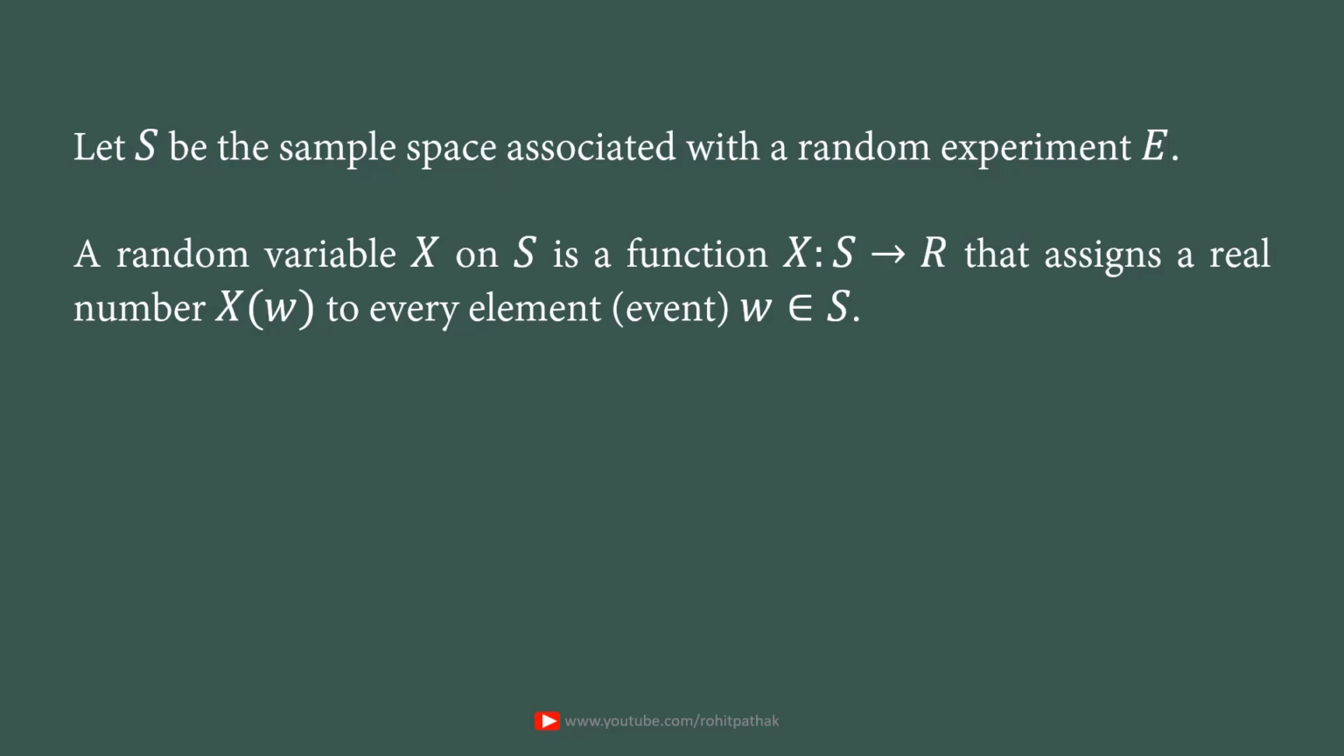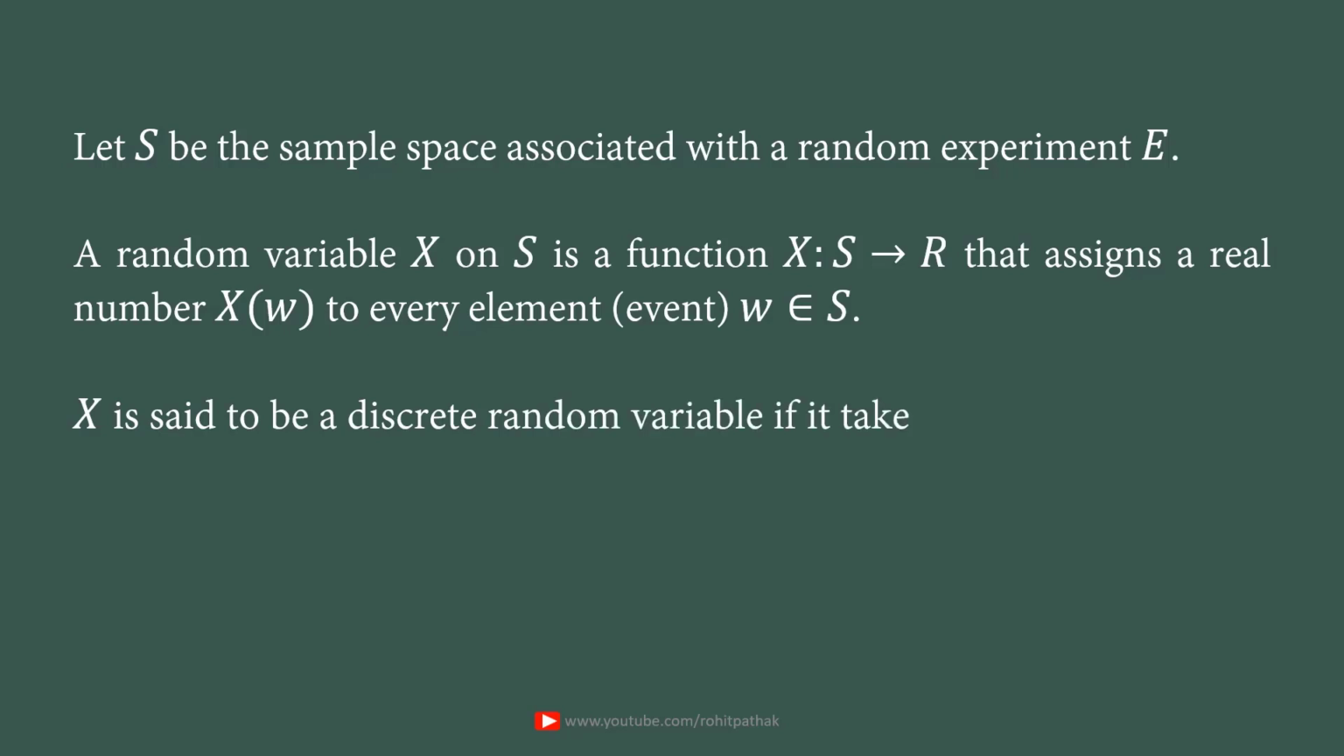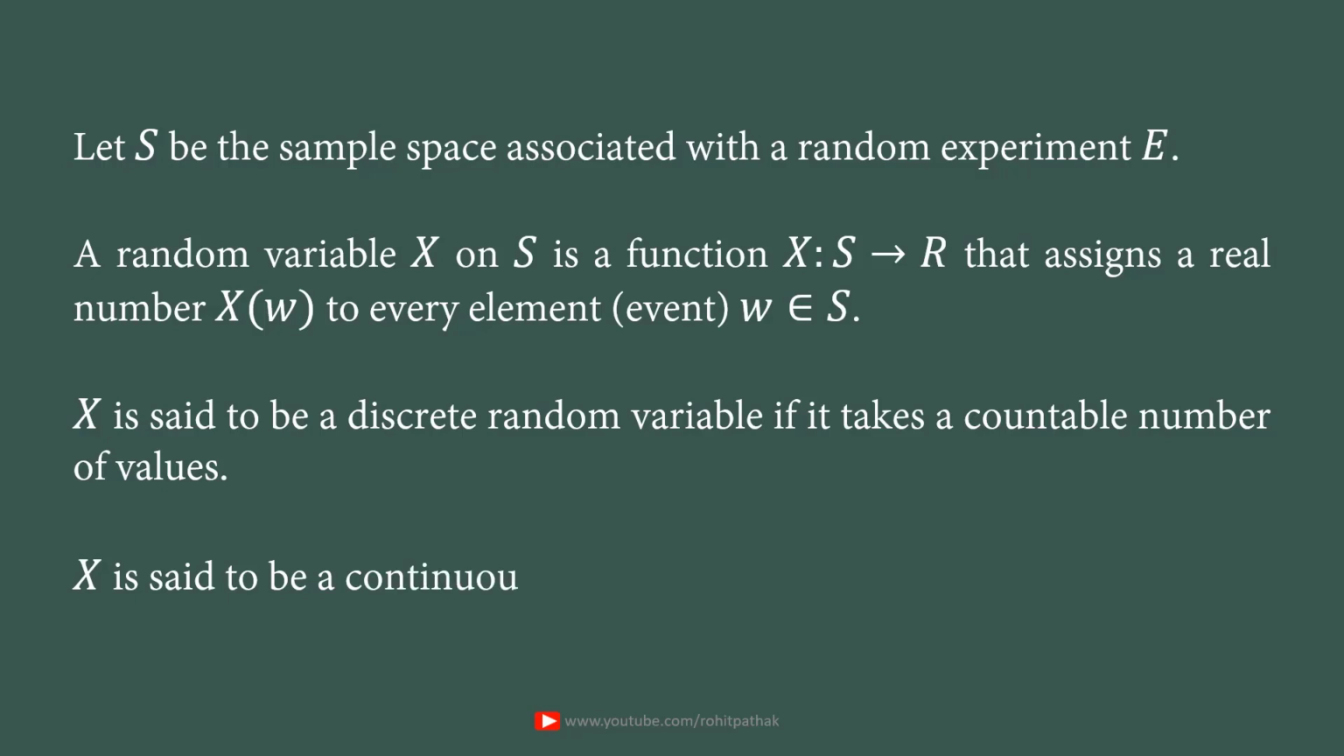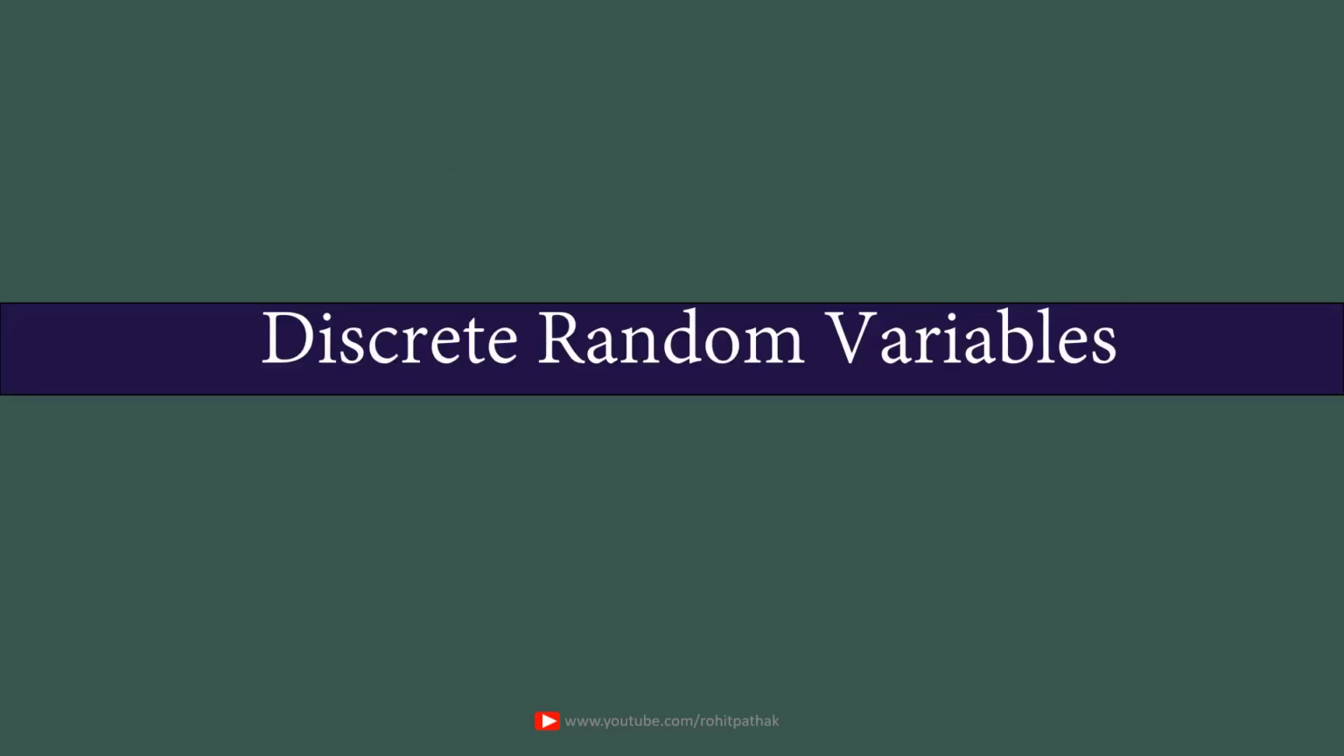And one more thing you should remember, that the elements of the set S need not be numbers. They may be objects or maybe any abstract things. This is how we define the random variable X on S. Then X is said to be a discrete random variable if it takes countable number of values. What is the meaning of countable number of values? That means X takes values which can be arranged in order, which you can count. Then X is said to be a continuous random variable if X takes every value in an interval. So let's first discuss discrete random variables.